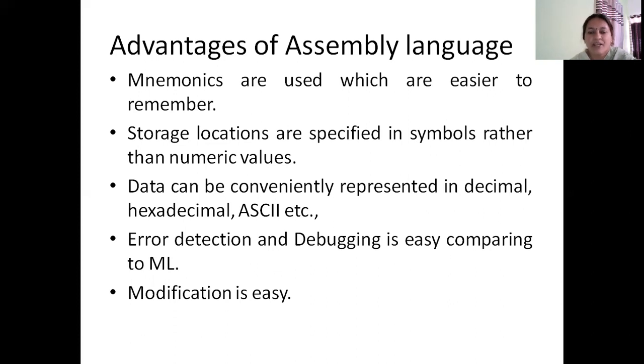ASCII stands for American Standard Code for Information Interchange. For every English symbol and numerical value, the ASCII gives an 8-bit equivalent binary value. So you need to remember only the ASCII symbol instead of remembering the binary value in assembly language. So that eases the programming job of a programmer. Also, error detection and debugging is easy compared to machine language. Debugging means correcting the errors. So detecting the errors and correcting them becomes easy in assembly language. And if at all you have to modify any part of the program, modification is also quite easy.